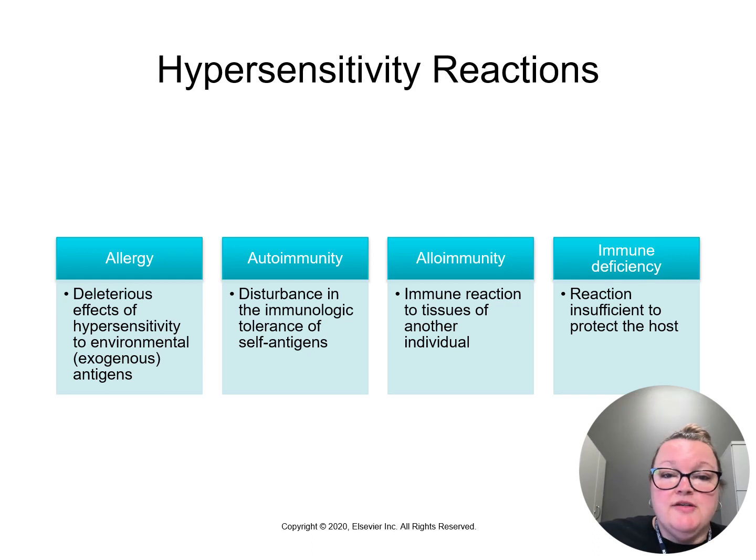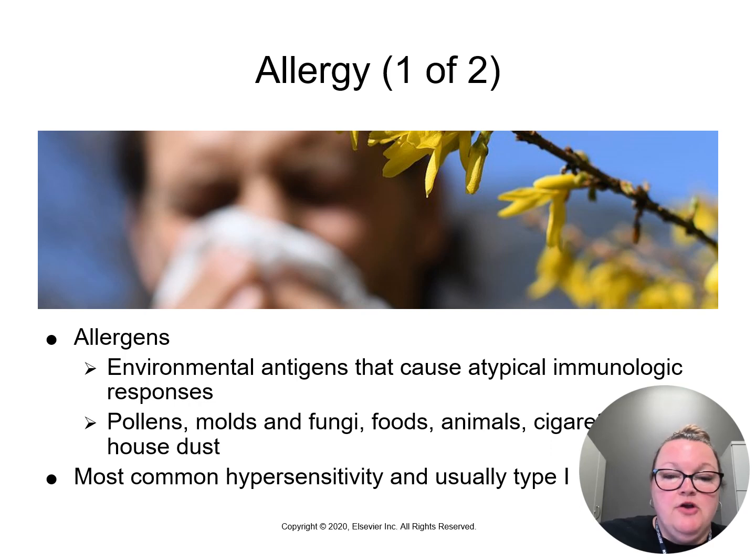So now we're going to go over the different types of hypersensitivity reactions. This includes allergy, autoimmunity, alloimmunity, and immune deficiency. So first we'll go over allergy, which refers to hypersensitivity to environmental antigens. These antigens cause a response that is not typical. We'll see this in response to pollens, molds, foods. Sometimes this brings on just annoying symptoms that are common in the type 1 response, things like rhinitis, sneezing, and other mild reactions. But as we discussed previously, some of the antigens can be life-threatening, causing anaphylaxis.